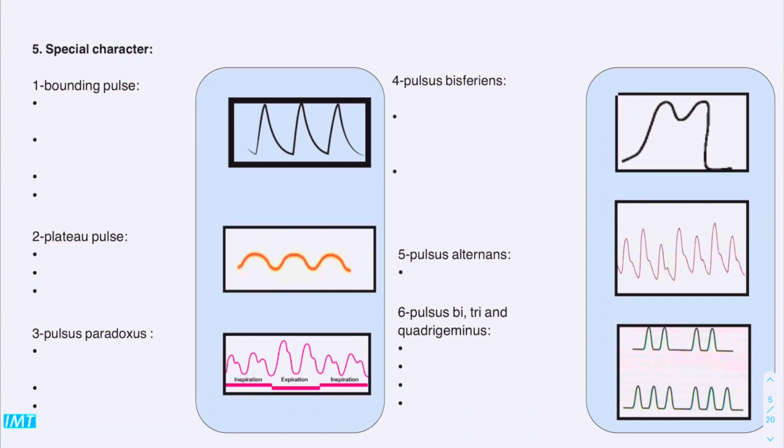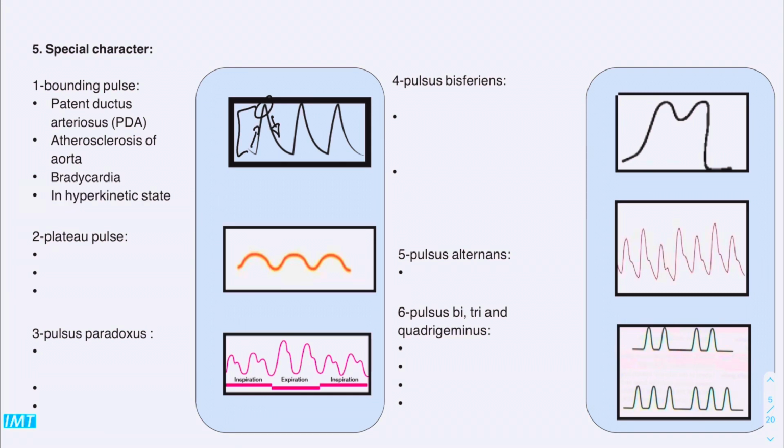The first one is the bounding pulse. In the bounding pulse, we can see high ascending and high descending with high amplitude. Common diseases that come with bounding pulse are patent ductus arteriosus, which is a congenital cardiac abnormality, atherosclerosis of the aorta, bradycardia, and hyperkinetic state.